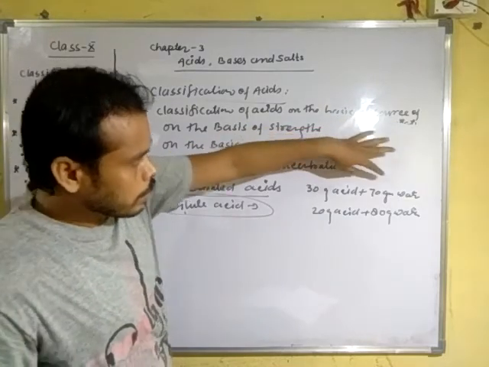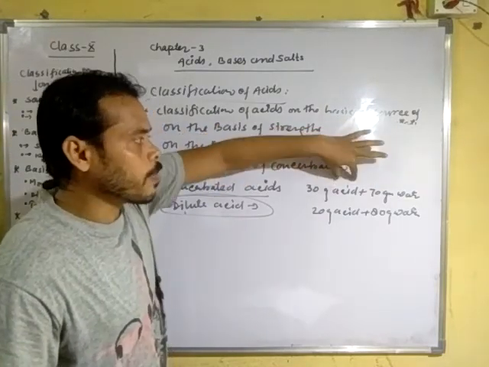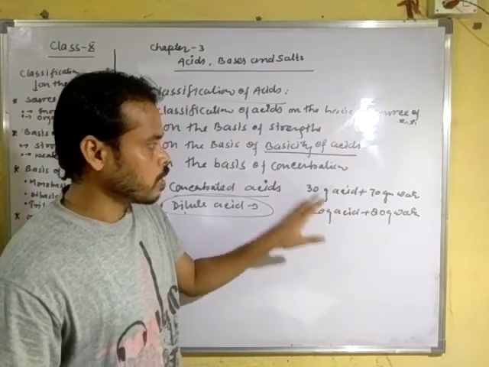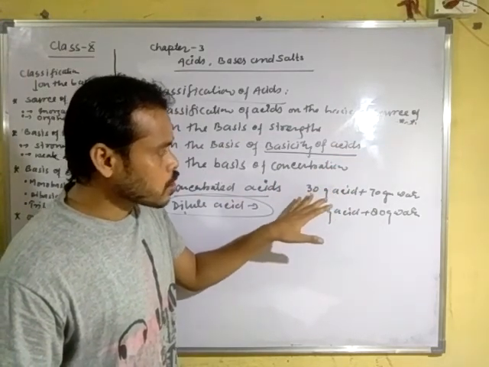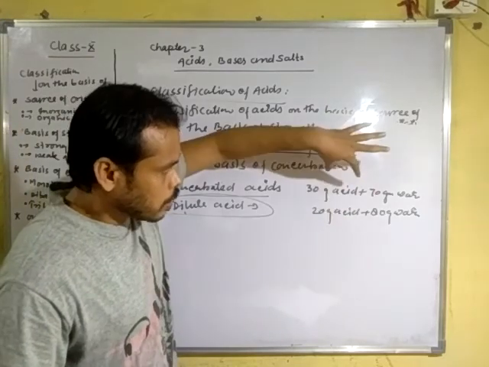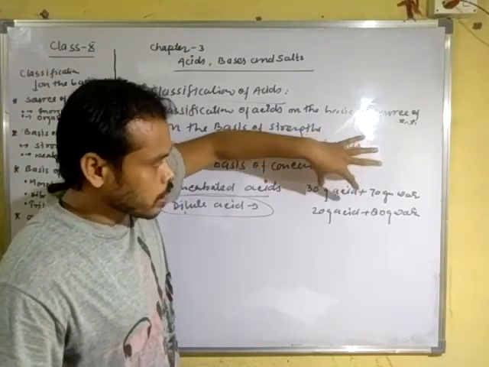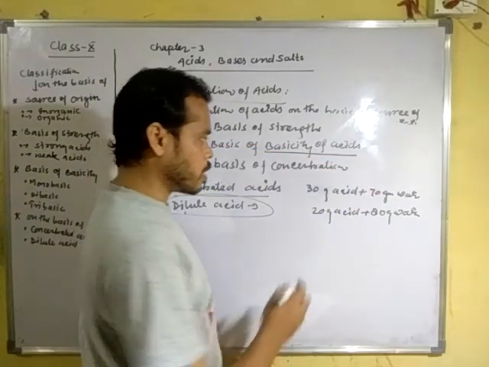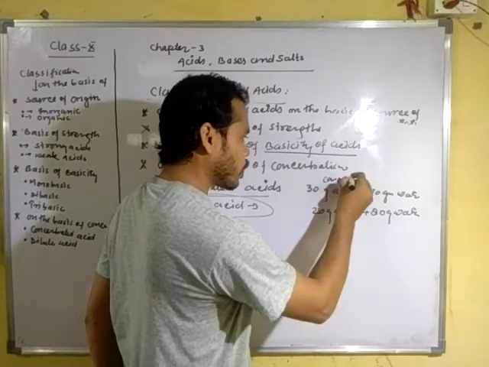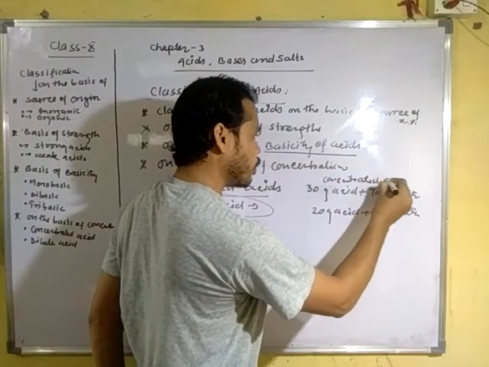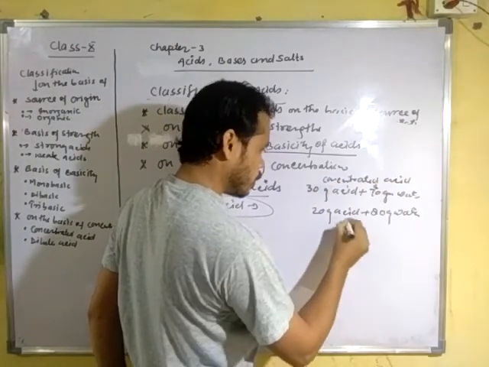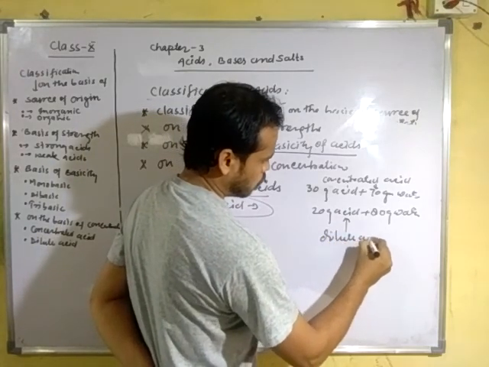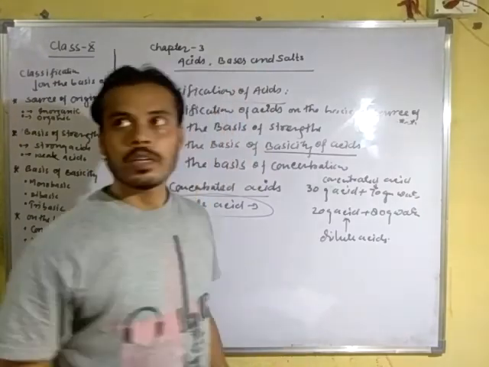We will compare both the solutions. In this solution there is 30 gram of acid. That means in comparison to the other solution, the percentage of acid is greater in this solution and smaller in that solution. So we can say this is concentrated acid and this is dilute acid.